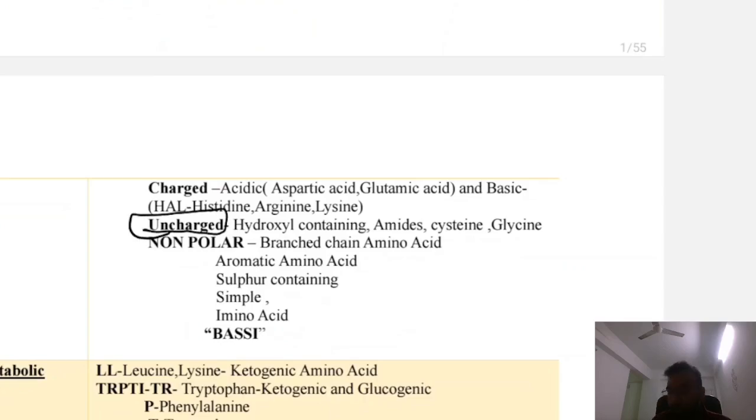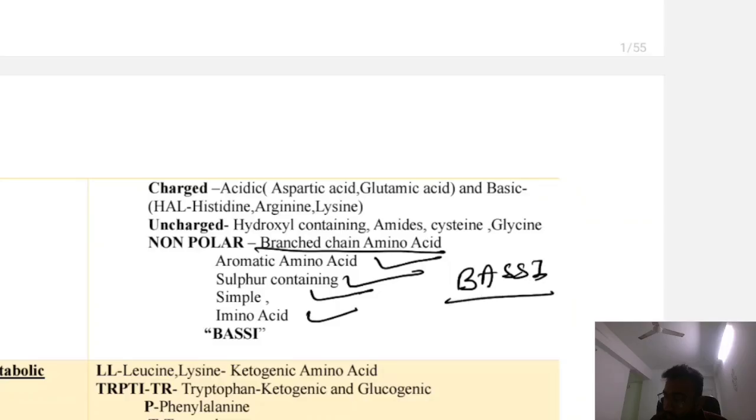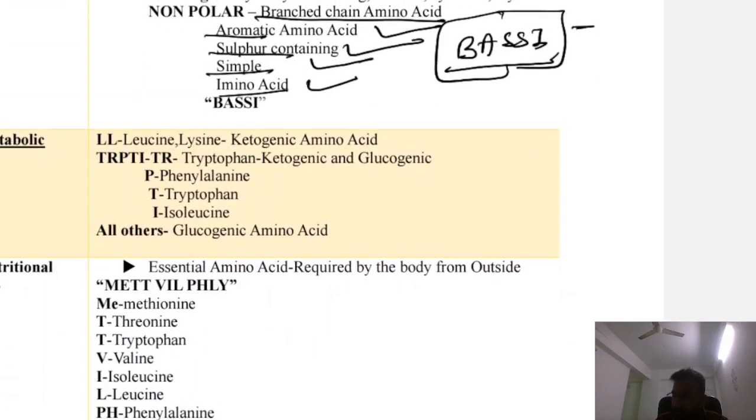So, those amino acid which does not have any charge, like hydroxyl containing amino acid, like cysteine, glycine, these do not have any charge. So, these are uncharged amino acid. Now, non-polar amino acid. So, non-polar amino acid are branched chain amino acid, aromatic amino acid, sulfur containing, simple and amino acid. The mnemonic is BUSC. What is BUSC? Branch chain, aromatic, sulfur containing, simple and amino. So, this is BUSC. Okay.